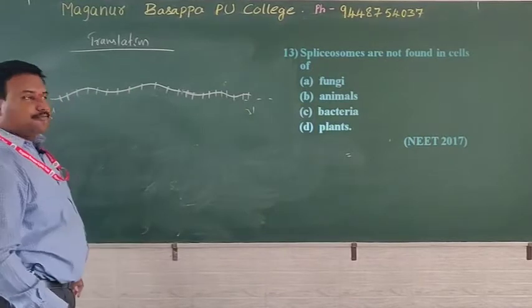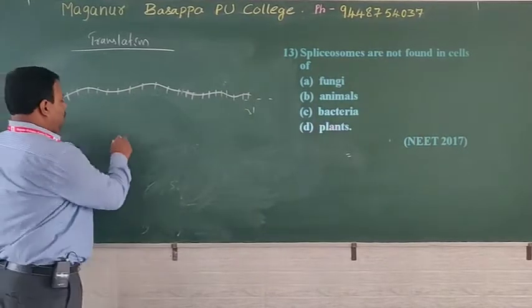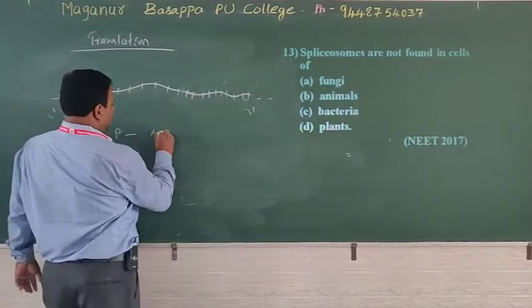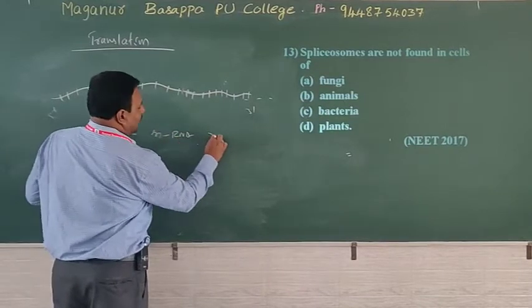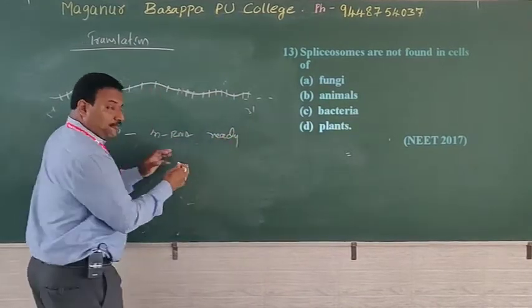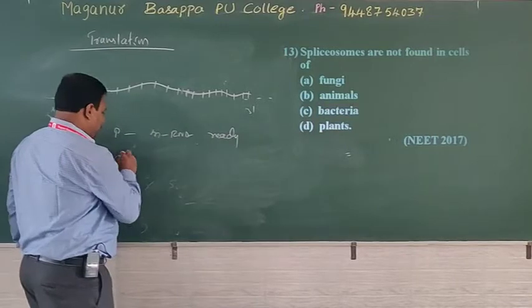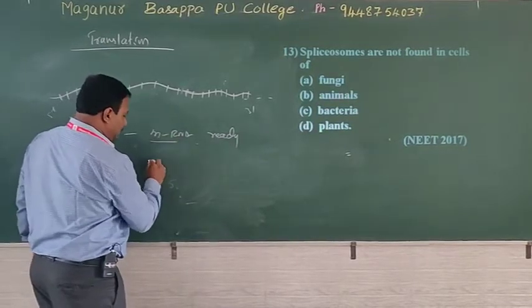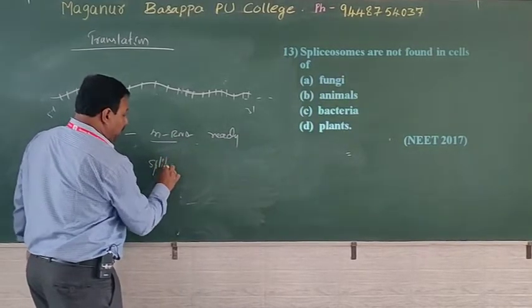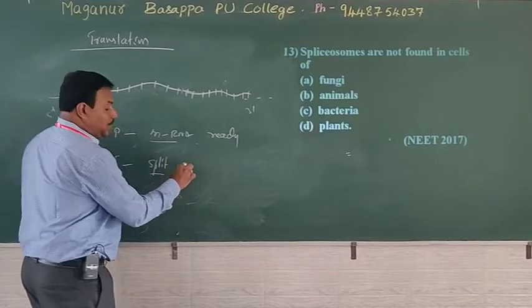In case of prokaryotes, mRNA is ready for translation. But in case of eukaryotes, mRNA has got different regions. That's why it is called a split gene.